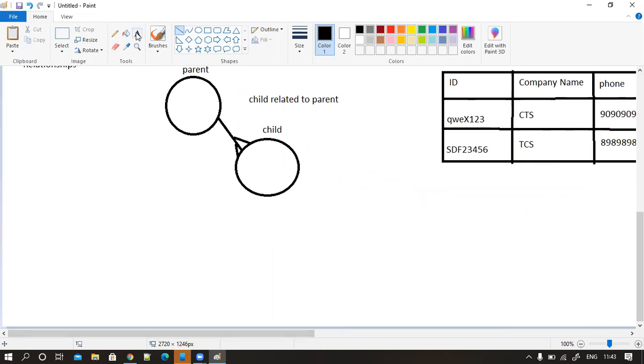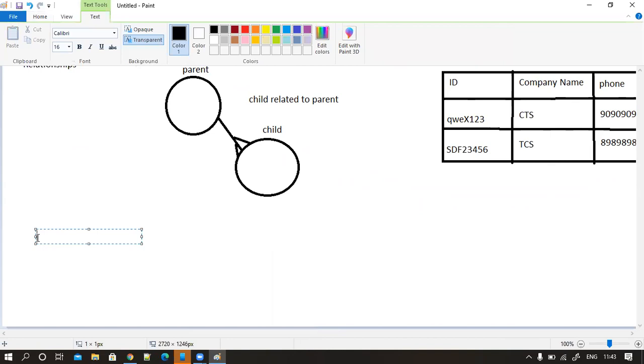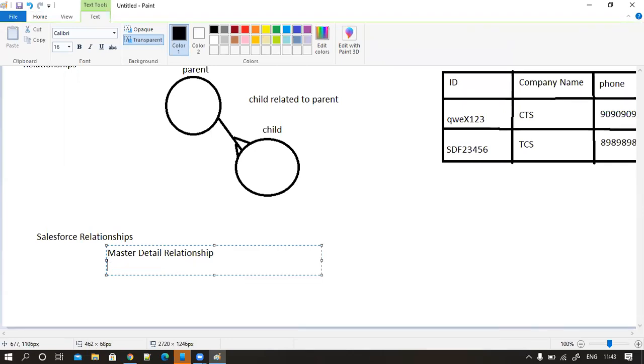So generally inside Salesforce, we have master detail relationship and we have lookup relationship.